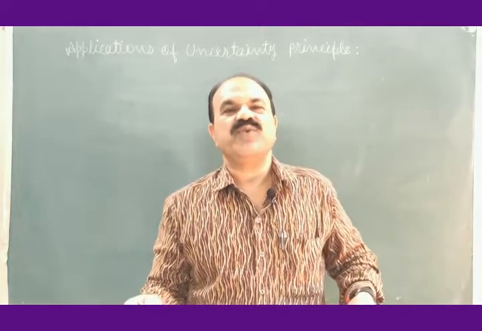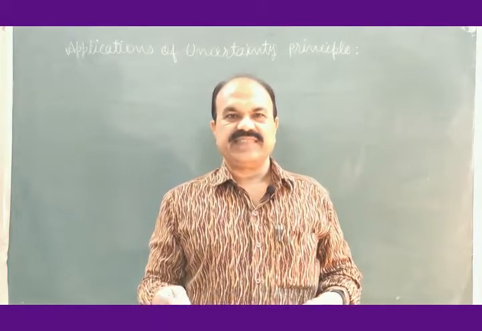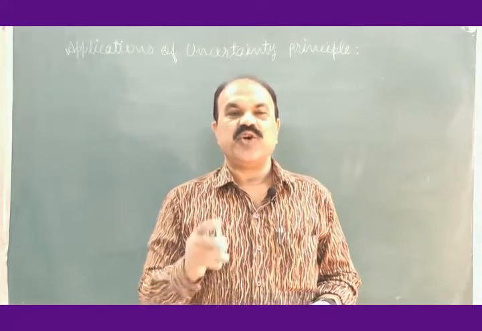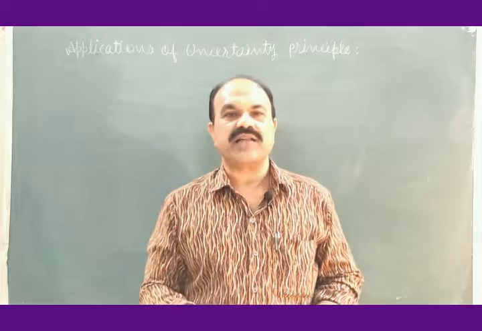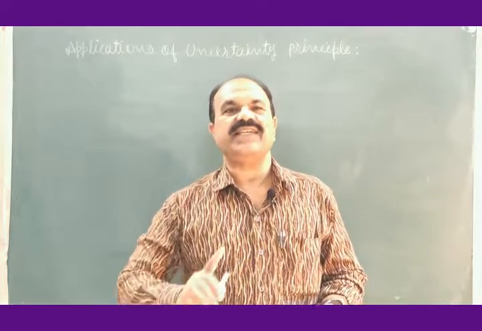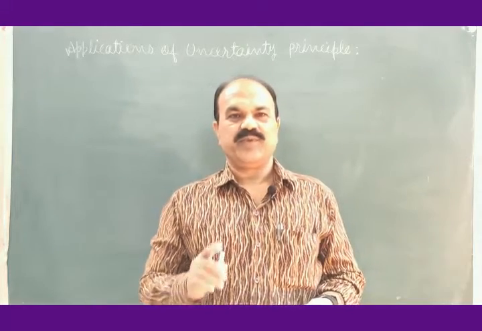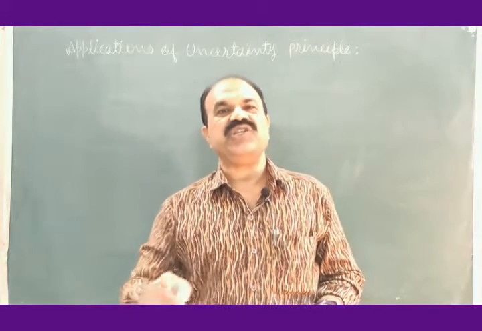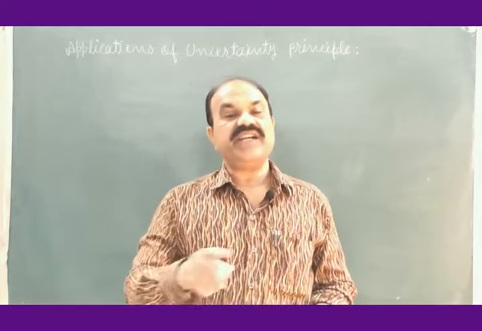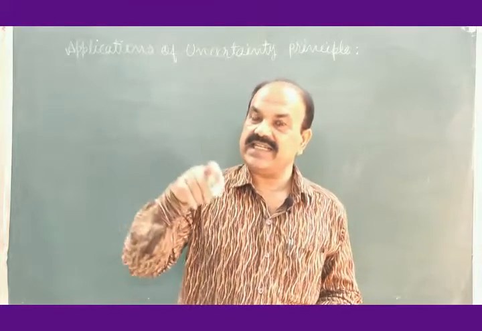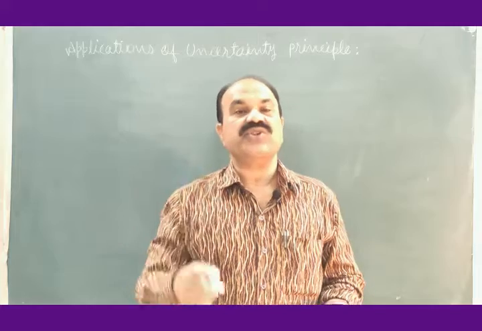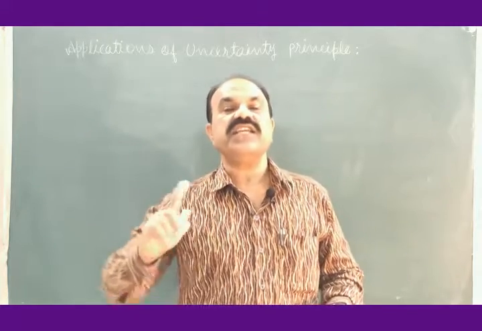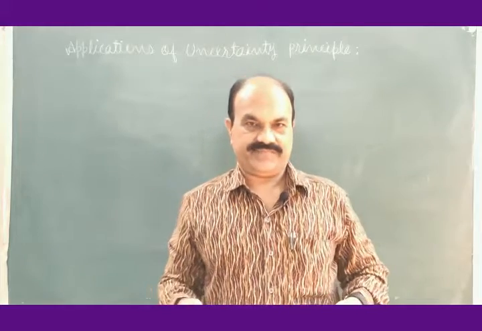What is our concept about an atom? At the center, heavy nucleus is there. Constituents of the nucleus are only protons and neutrons. Protons positive in charge, neutrons neutral. Outside the nucleus, inside the atom, electrons which are negative in charge are continuously revolving around the nucleus.